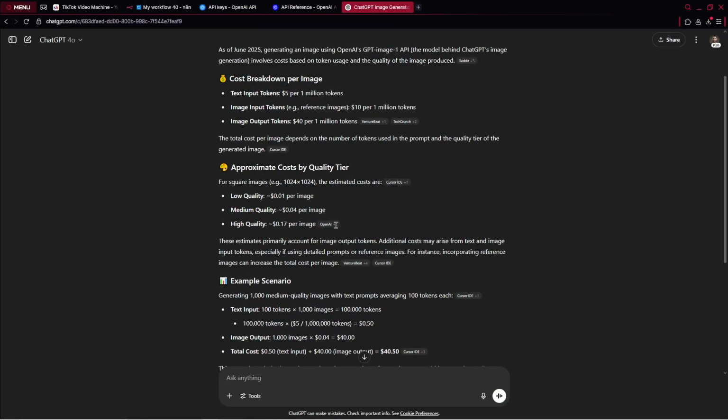Because also it's important to know the costs of generating images. And here, actually for the high quality that we are using, we pay 17 cents per image. So per one creation, we pay actually 51 cents. Which is not that much, I can say. Actually, we are publishing the TikTok and we are publishing it daily. However, be aware of this entire cost. With the medium quality, you've got 4 cents, so it's 4 times lower. And with the low quality, you pay 1 cent, okay?